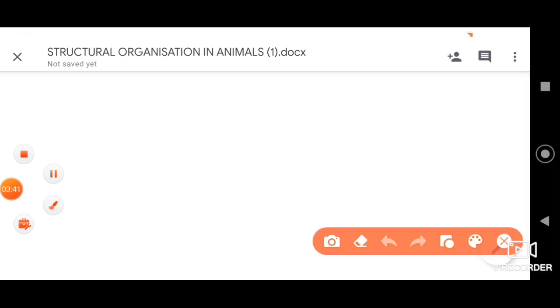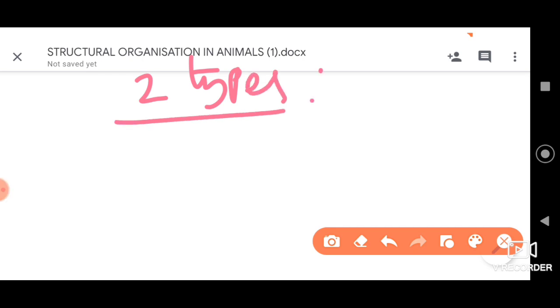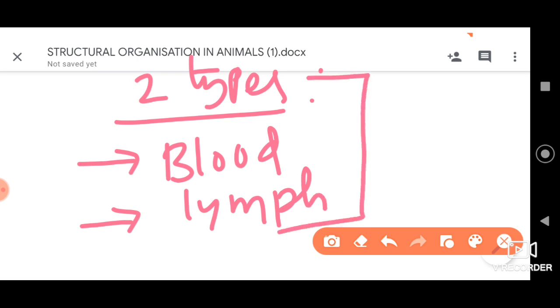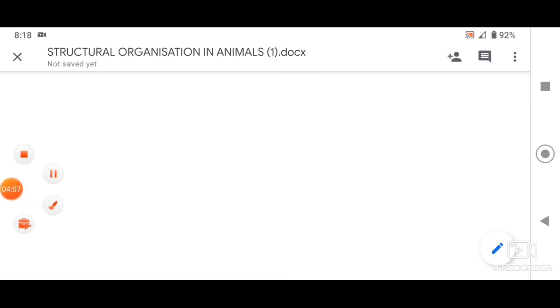Further, dear students, we have two types of vascular tissues. The first type we have here is the blood, and the second type of vascular tissue we have here is lymph. So these are the two types of vascular tissue. So let us now start with the first type of vascular tissue, that is the blood.